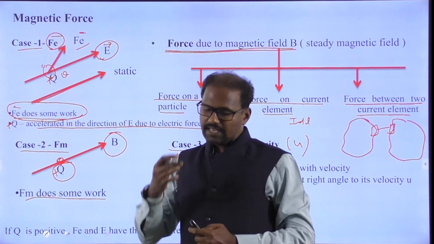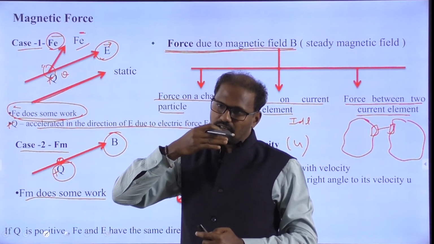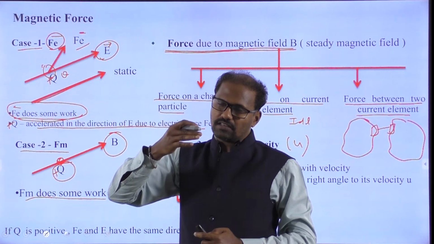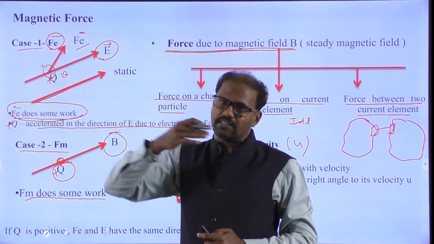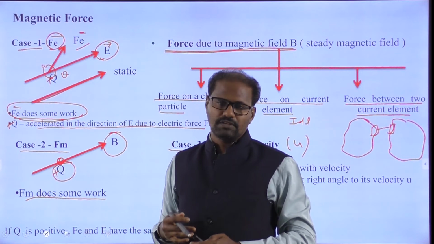The force you apply is in the direction of the charge's movement, so a positive charge means you get the electric field intensity in the same direction. Same directions. It's very, very important.